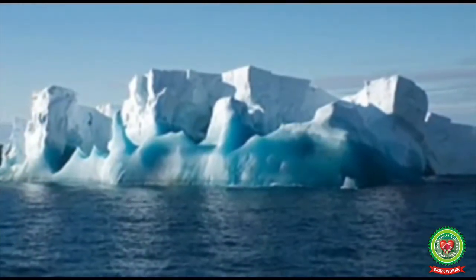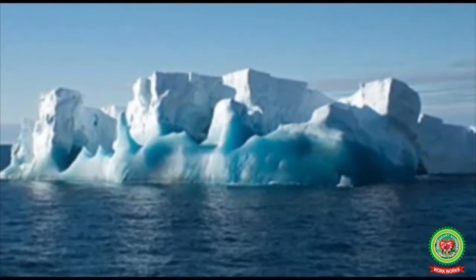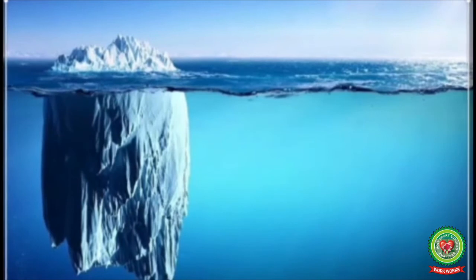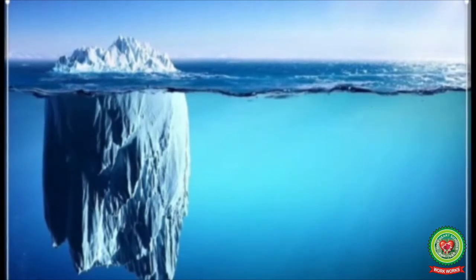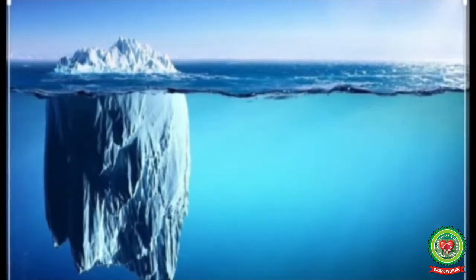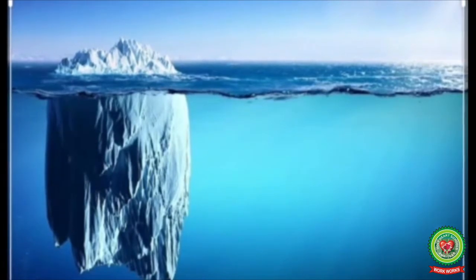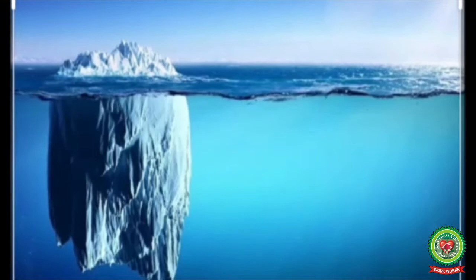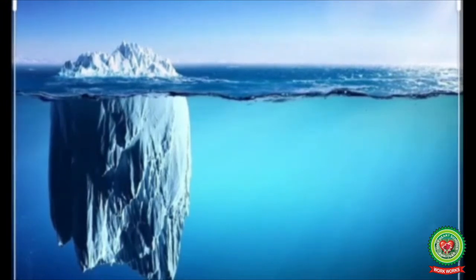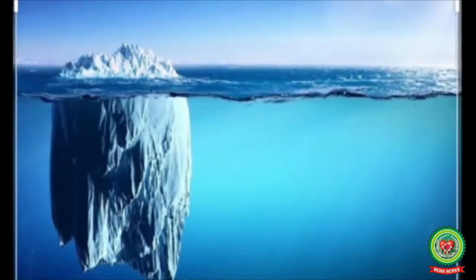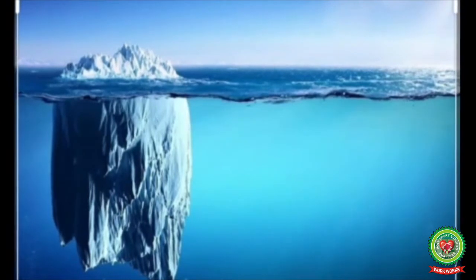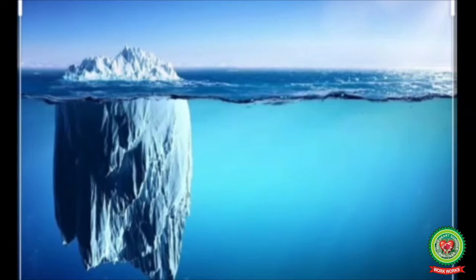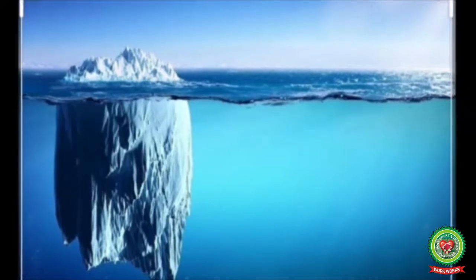It is worth remembering that only about 1/10 of an iceberg remains above the water. This is because the specific gravity of ice is only 0.9, whereas that of sea water is 1.025. Some of the icebergs project about 90 meters above the level of the sea.